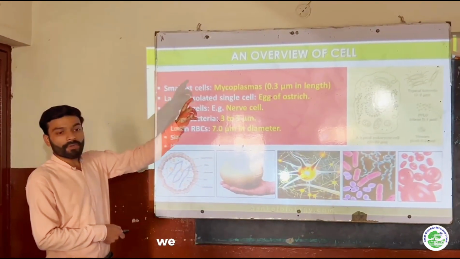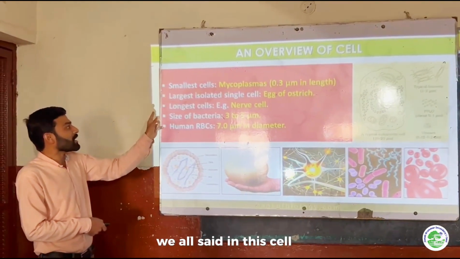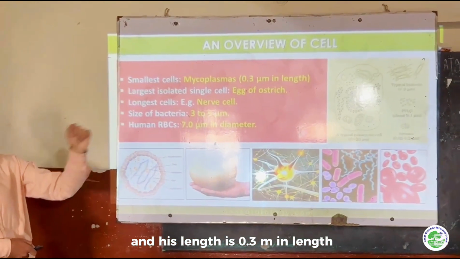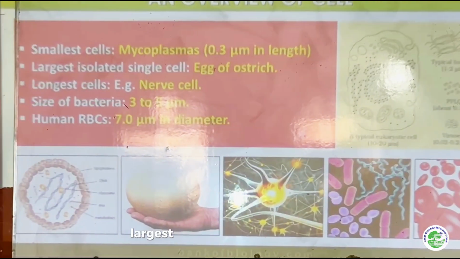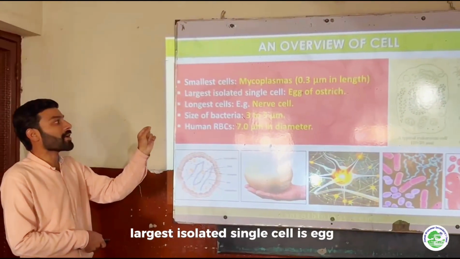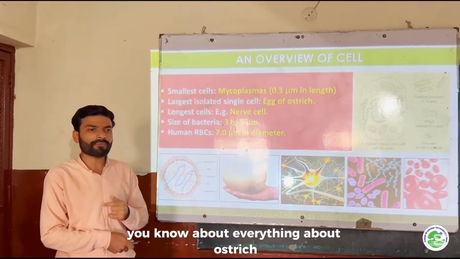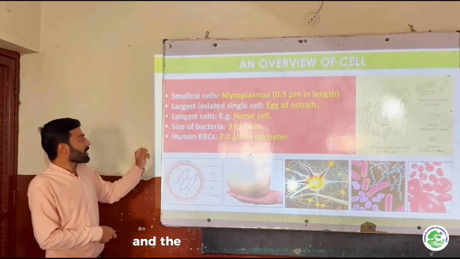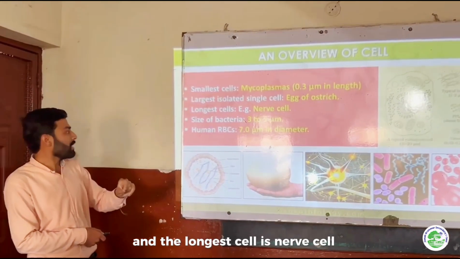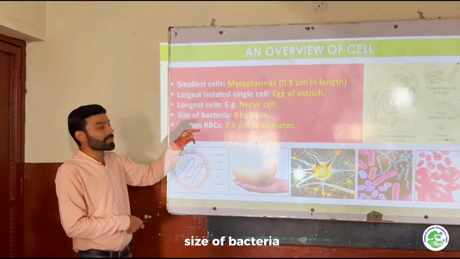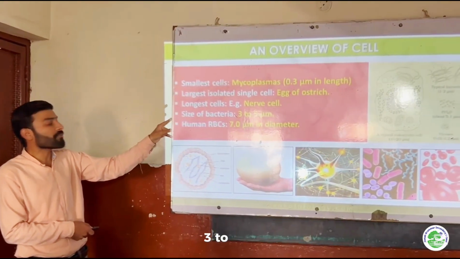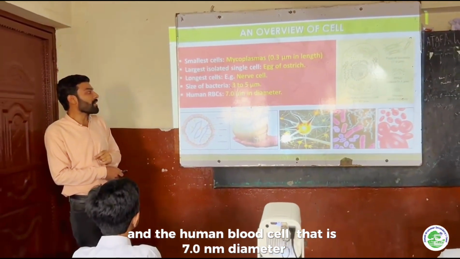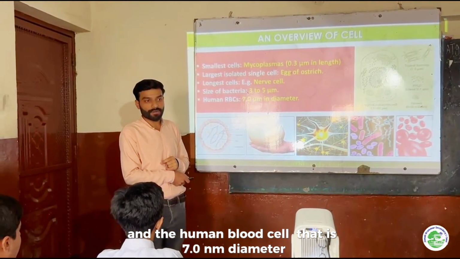After that, an overview of the cell. The smallest cell is found in mycoplasma, and its length is 0.3 micrometer. The largest isolated single cell is the egg of an ostrich. Do you know anything about the ostrich? It is a bird. And the longest cell is the nerve cell. The size of a bacterial cell is 3 to 5 micrometer, and the human red blood cell is 7 micrometer in diameter.